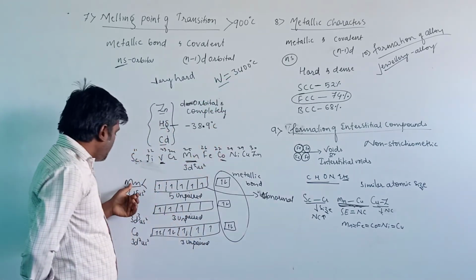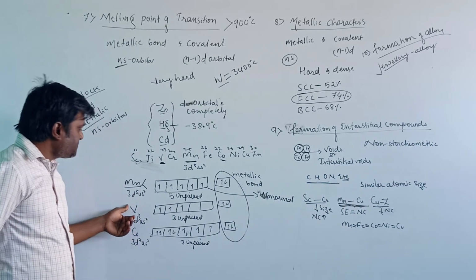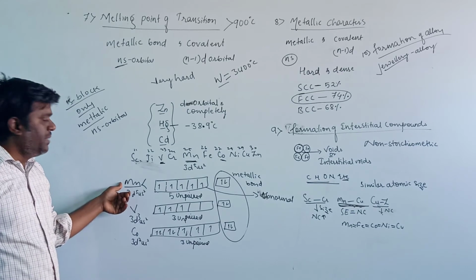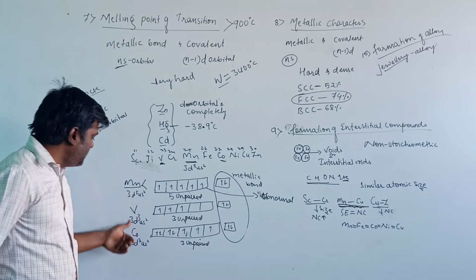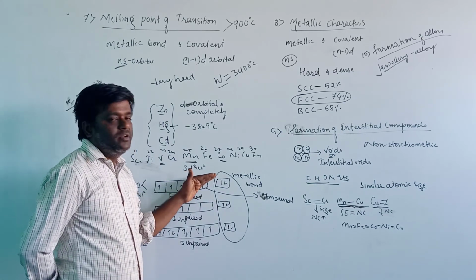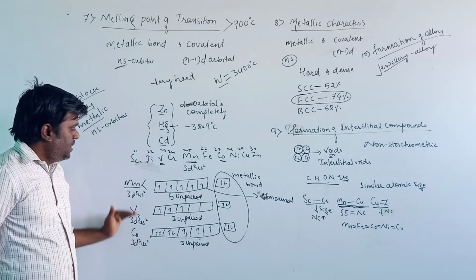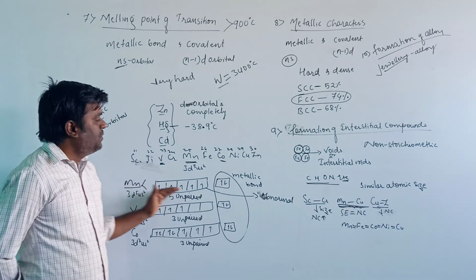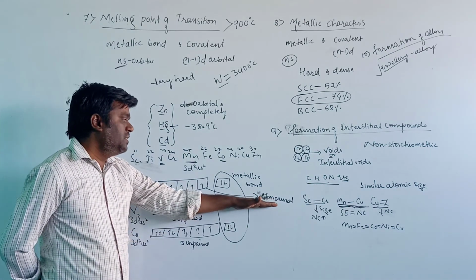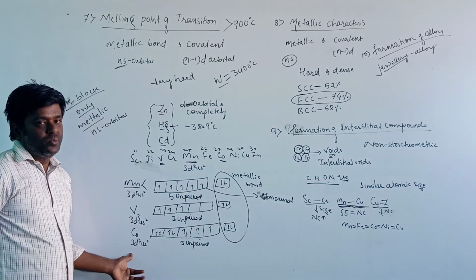When we compare manganese with cobalt and vanadium, the melting point of manganese is lesser than vanadium and cobalt. Even though it contains 5 unpaired electrons, it shows a lesser melting point than vanadium and cobalt, because manganese forms an abnormal structure. Therefore the melting point of manganese is lesser than vanadium and cobalt.